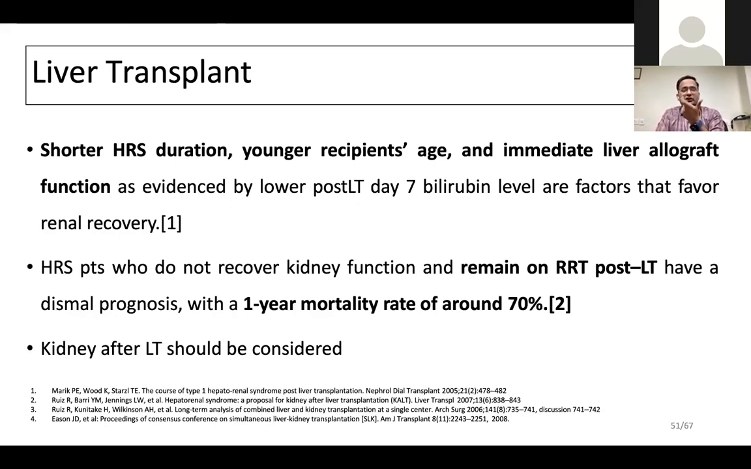Usually patients who have a shorter duration of HRS, a younger recipient age, or immediate liver allograft function, as evidenced by post-LT day 7 bilirubin levels coming down rapidly, have a better renal recovery within 1 month. Those who do not recover have a very dismal prognosis even after transplant, with less than 30% surviving up to 1 year. So kidney after liver transplant should be considered in a hastened way in such patients.